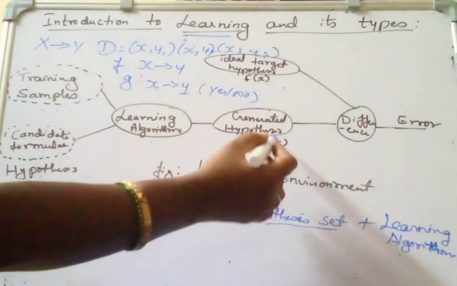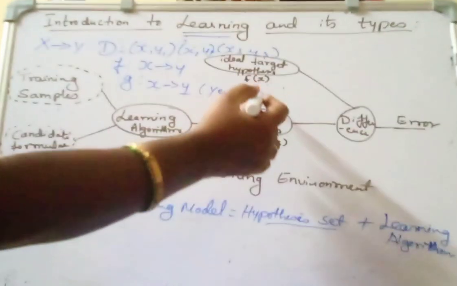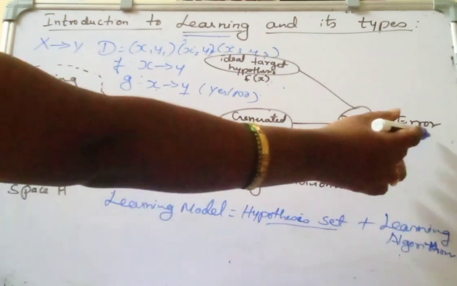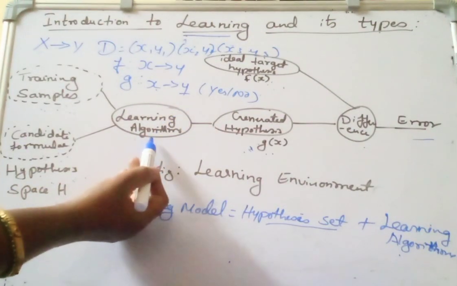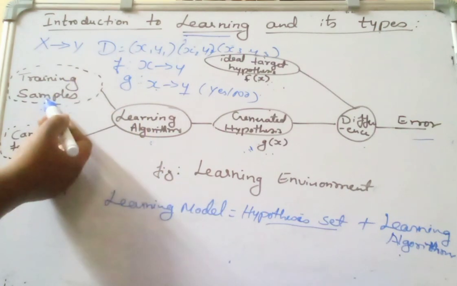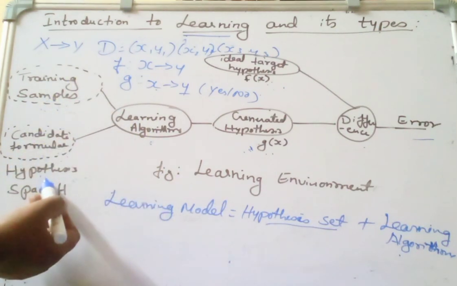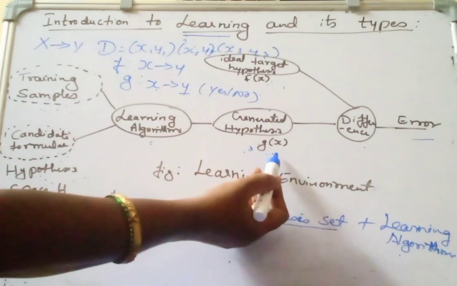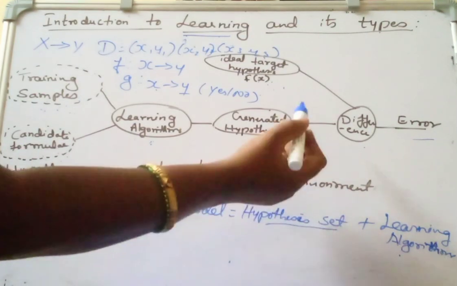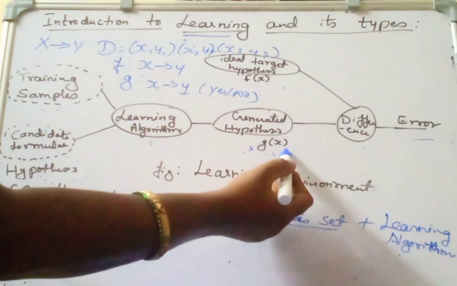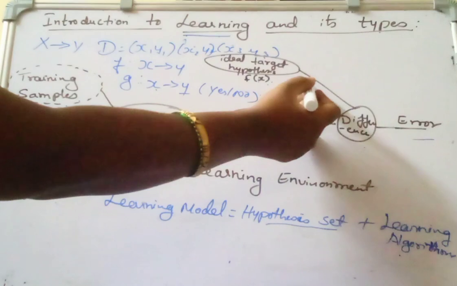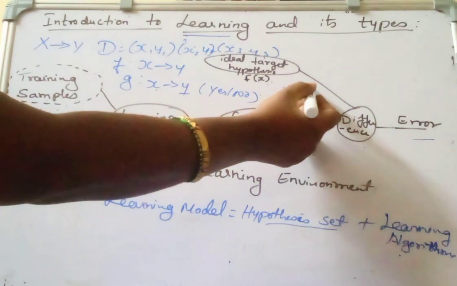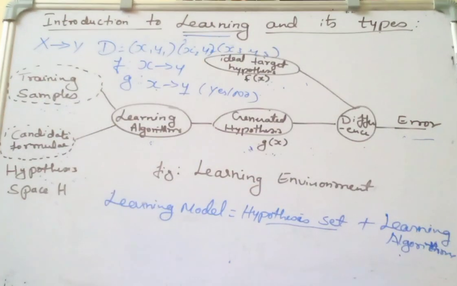So if there is some difference between the predicted and the expected, that is called the error. The model makes use of supervised or unsupervised learning algorithms. It learns through the samples and the hypothesis to generate some hypothesis g of x, and between what the model has predicted and the expected target hypothesis, there exists some error.